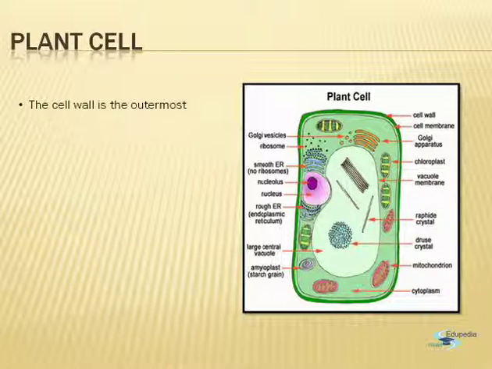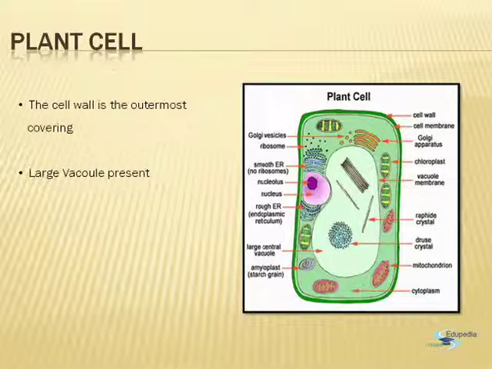This is the structure of a typical plant cell. The cell wall is the outermost covering of the plant cell. Now this cell wall has a special role. As you see, the plants have to live in the rigid and harsh conditions of the environment. They do not have any covering of clothing, or they do not have a home to take shelter. So the cell wall protects them from the rigid and harsh conditions of the environment.